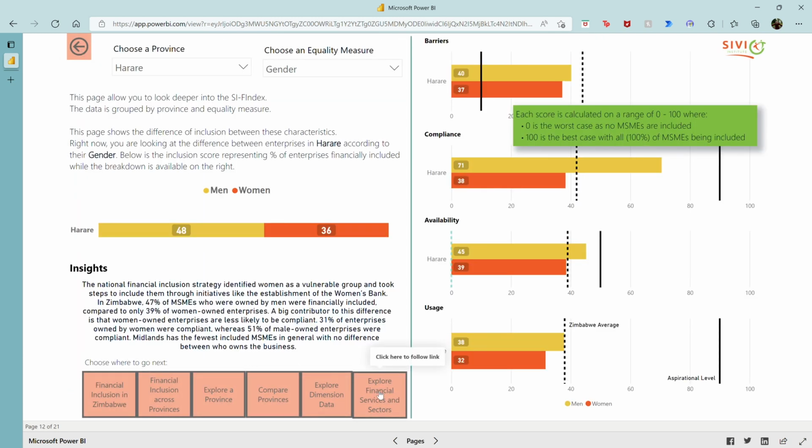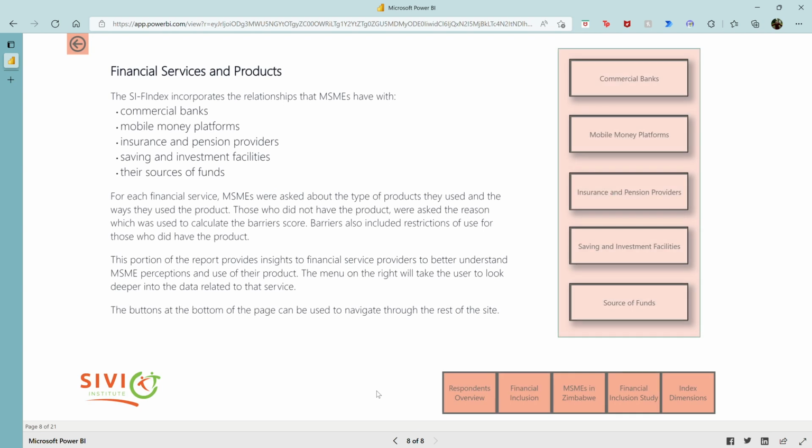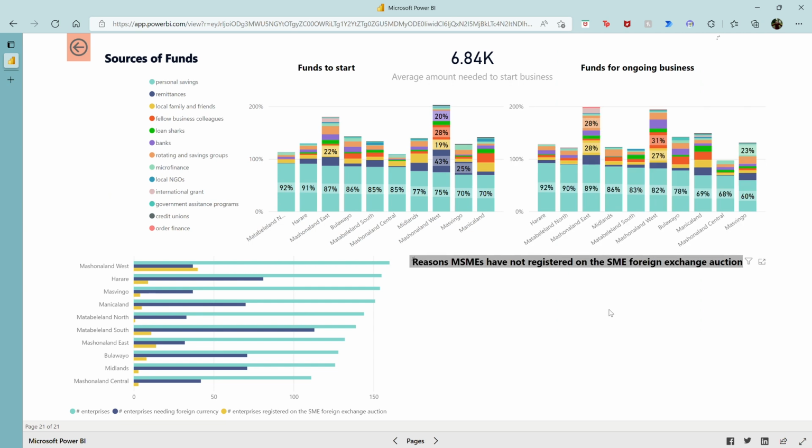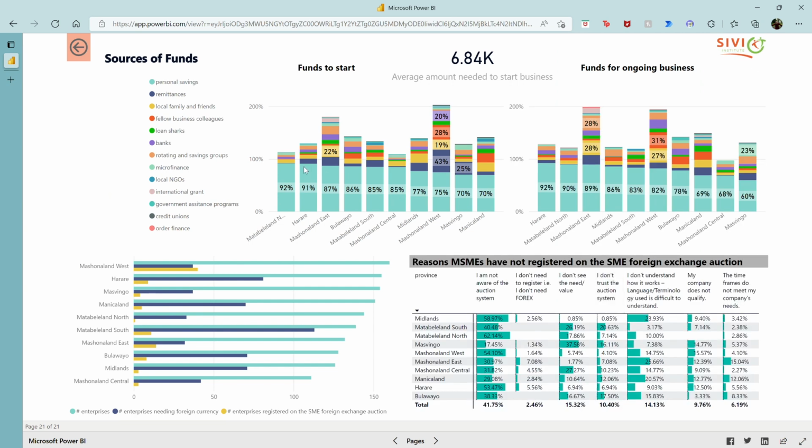And then if you are a service provider, we would recommend you coming through to this page. So this is the last page of the presentation, and it gives you the data relevant to your industry. And so if you work in the banking world, the mobile money world, the insurance world, the savings and investment, and then if you want to investigate more about the source of funds for MSMEs, you can see that personal savings is a large contribution of where these are getting their